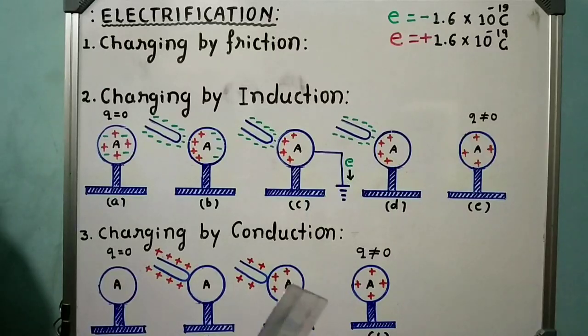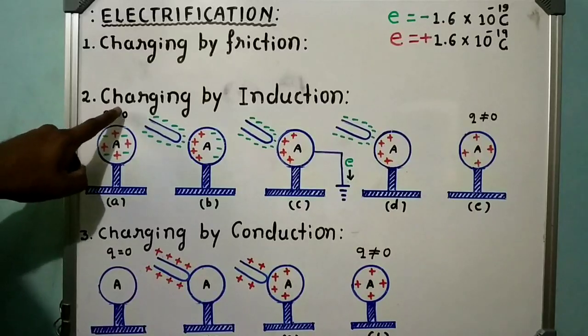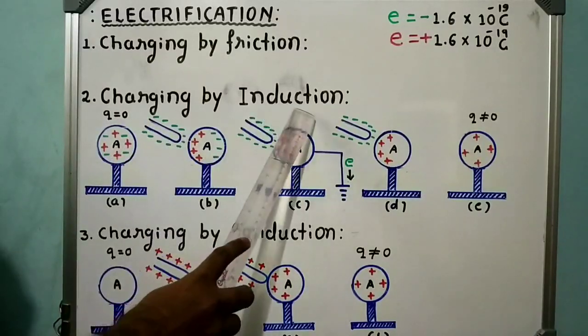See here, I have already told you in the previous class, when glass rod and silk are rubbed together, what happens? By losing electrons, glass rod becomes positively charged. By gaining electrons, silk becomes negatively charged. In this way, when two suitable substances are rubbed together, one body becomes positively charged by losing the electrons and the other body negatively charged by gaining the electrons. This method of charging is called charging by friction. Okay. Now let me explain what we mean by charging by induction.